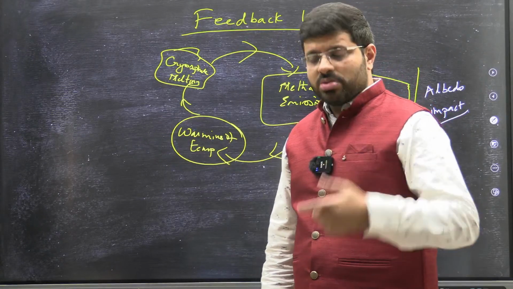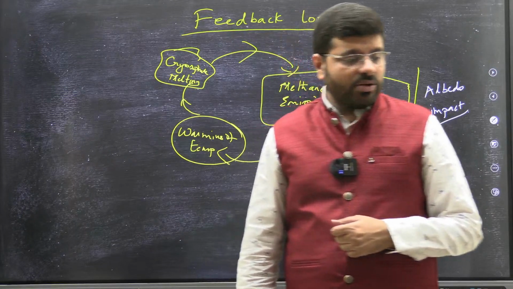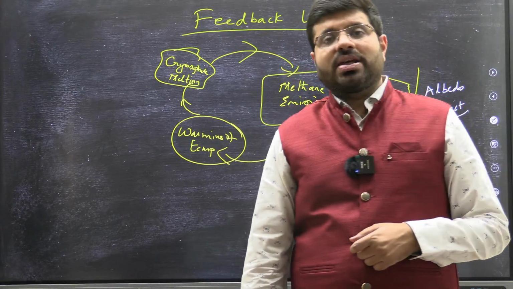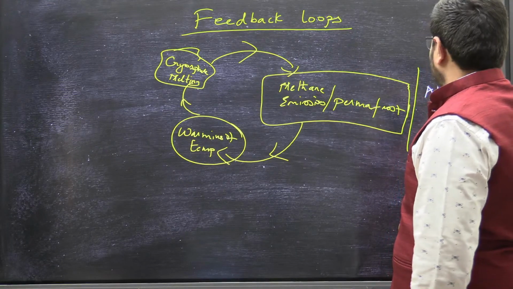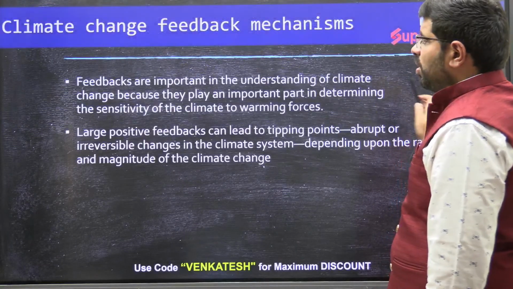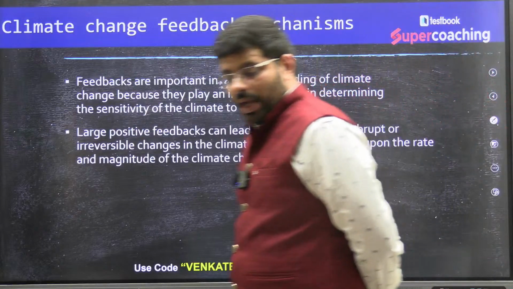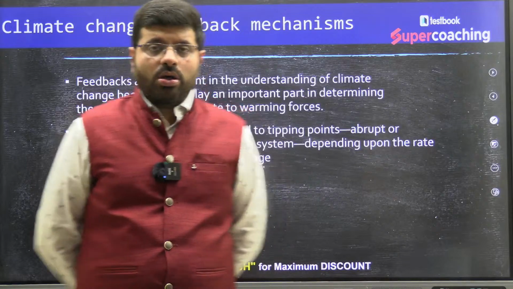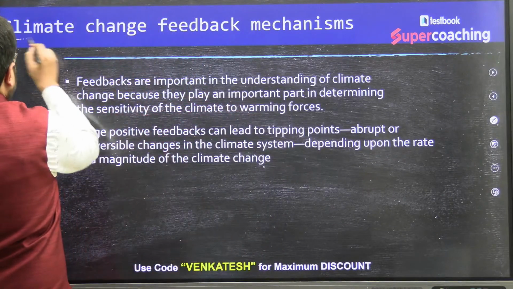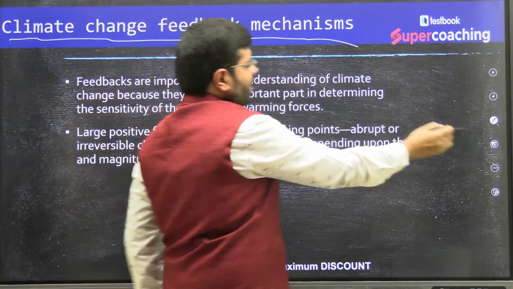So in other words, all these things are causing a loss of so much ice, which is causing so many disasters. And this cryosphere and such things are all part of something called climate change feedback mechanisms.